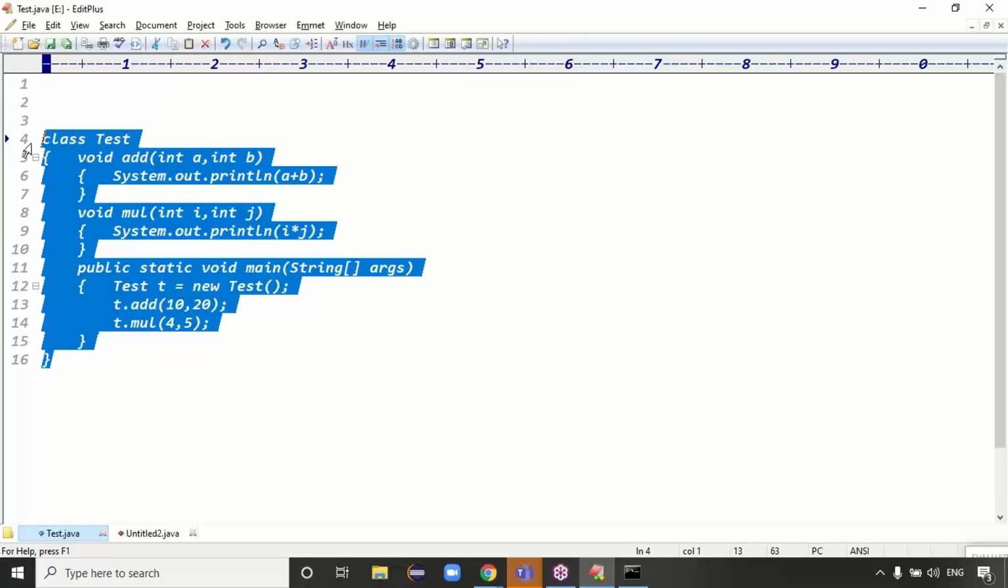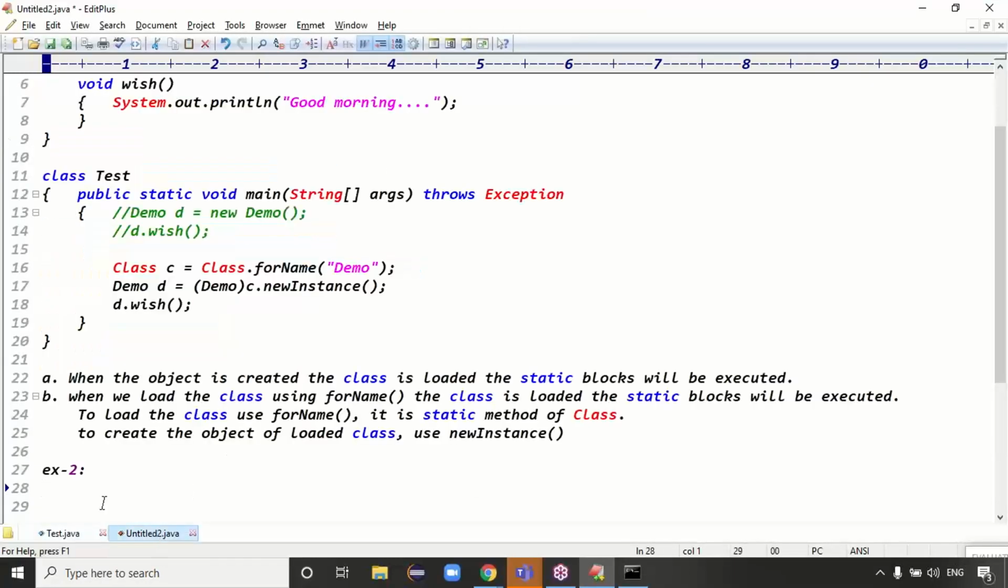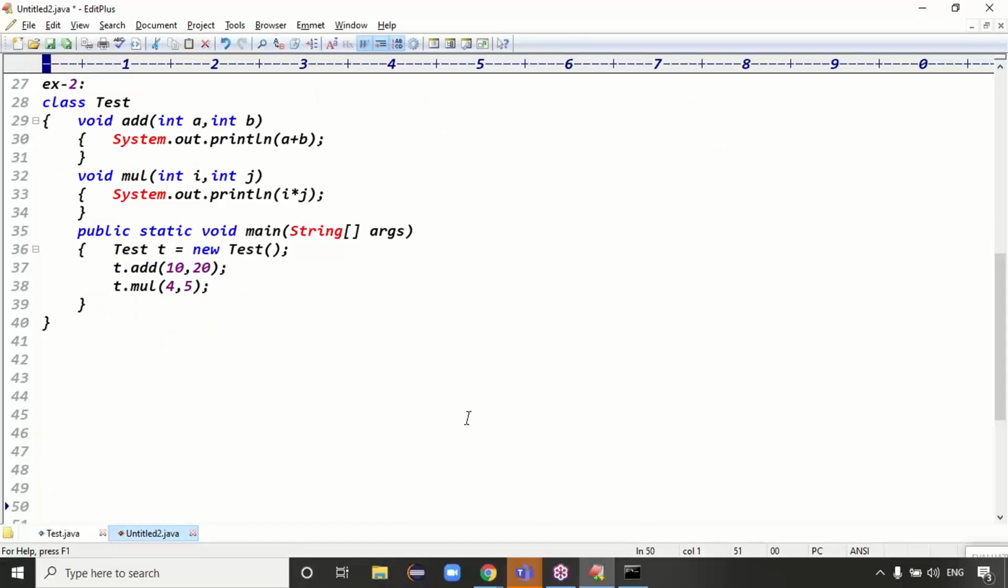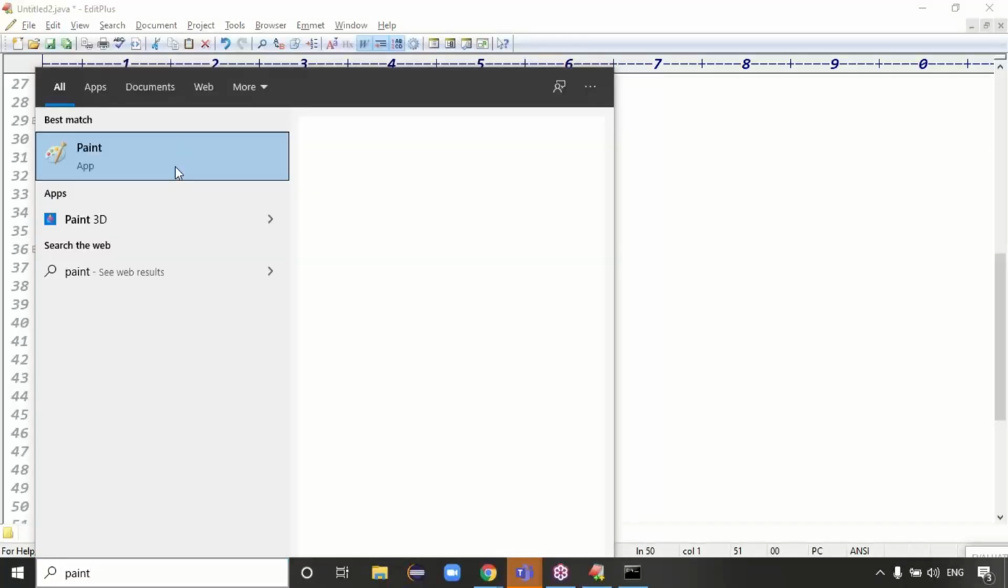But here the output is not important, guys. We have to check the stack memory for this example. Memories in Java. First, let me go with the stack memory, a detailed explanation about the stack memory.